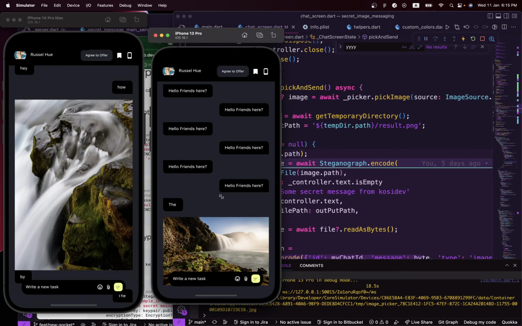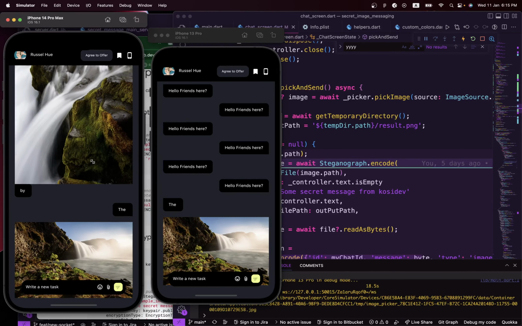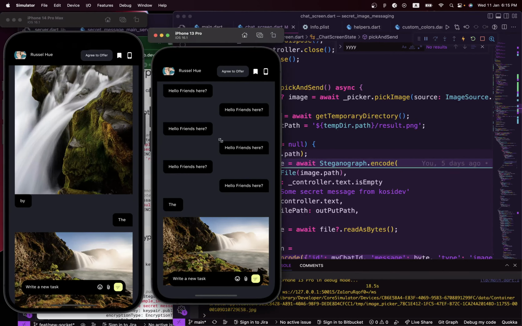Okay, so you can see the message we sent, the image we sent, is showing up here. We have to wait for this to show up also, to show the message that's been received. Okay, it sent immediately. That was pretty fast. That's cool. Let's see if you can see the same message. If you tap on this, yeah, a new wave is coming. So we should be able to tap on this to see the secret. Tap on this, a new wave is coming. So that's great. We're able to tap over here to see the secret that has been sent, and we're able to tap over here to see the secret that has been sent also. That's cool.